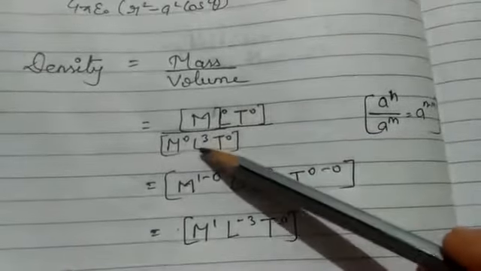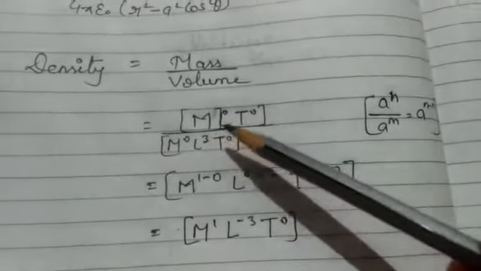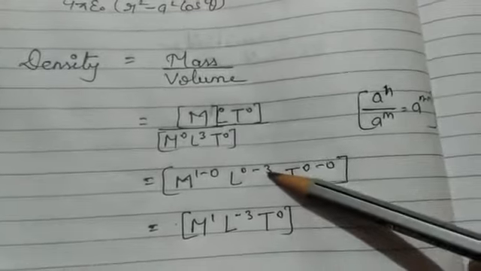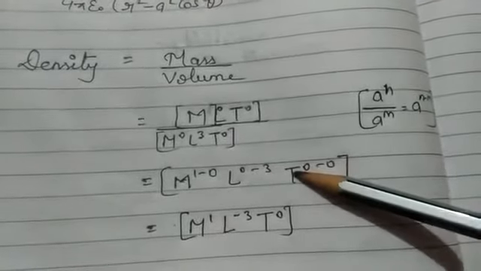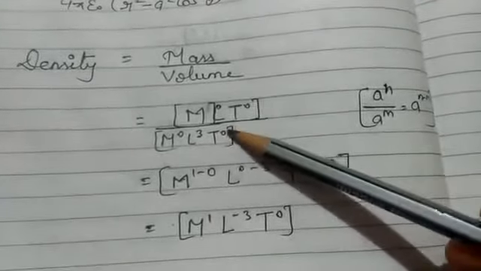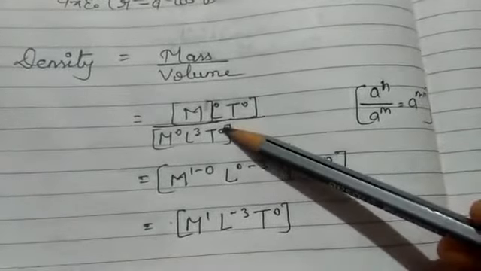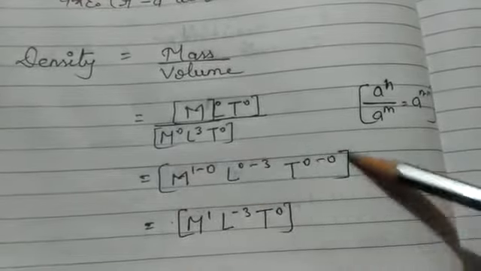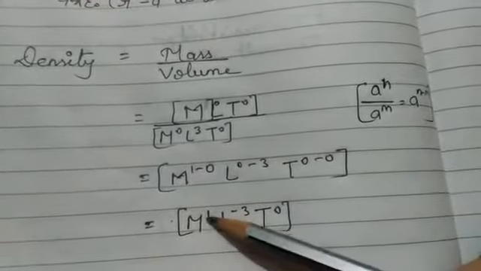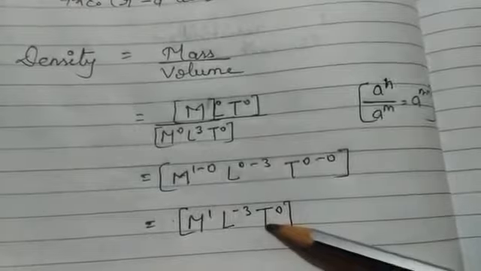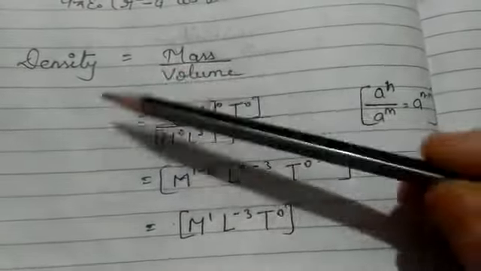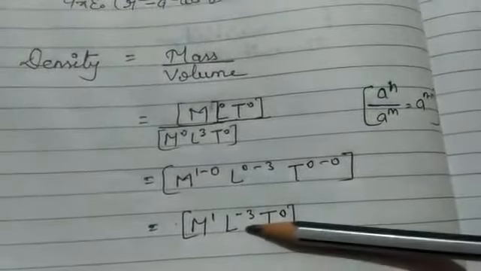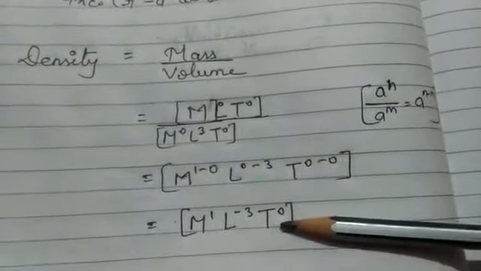In denominator L to the power 3 is there. So when we solve this one, we will get L to the power 0 minus 3. Then for T, we have 0 on numerator and denominator both. So here 0 minus 0. When we further solve this, we get m to the power 1, L to the power minus 3 and T to the power 0. So the dimensional formula of density is m L minus 3 T0.